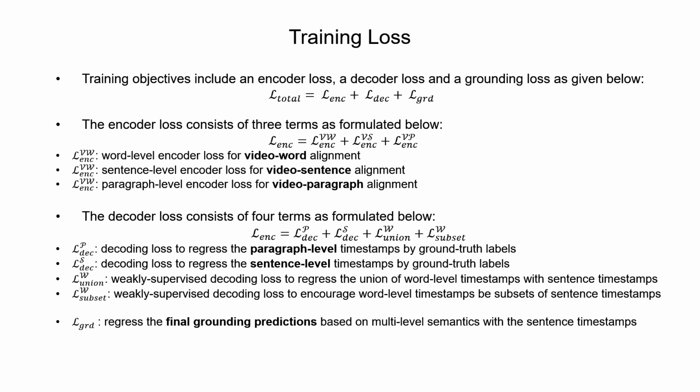In total, we have an encoder loss, a decoder loss and a grounding loss to train with. The encoder loss consists of three terms, respectively corresponding to the video word alignment, video sentence alignment, and video paragraph alignment learning. The decoder loss consists of four terms, including the decoding loss to regress the paragraph level and sentence level timestamps with their ground truth, and two weakly supervised decoding losses to enable the word level learning. We also adopt the grounding loss to regress the final predictions derived from multi-level semantics.